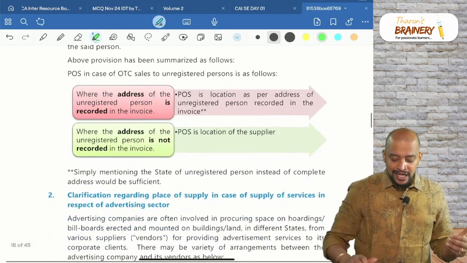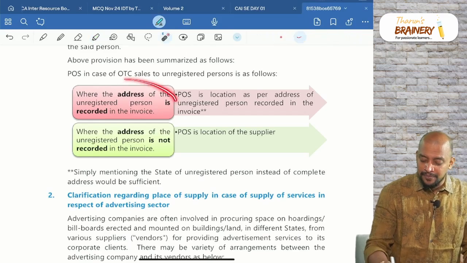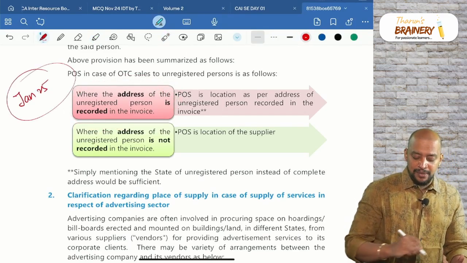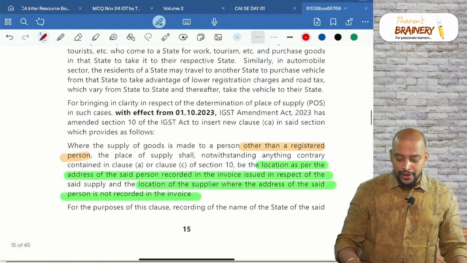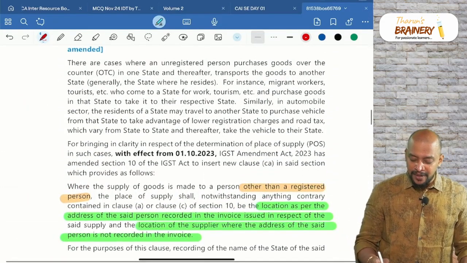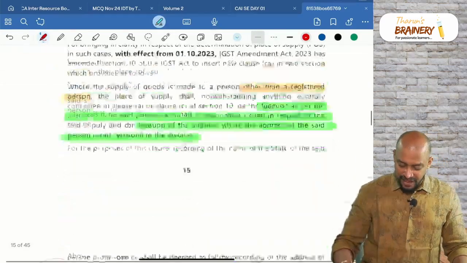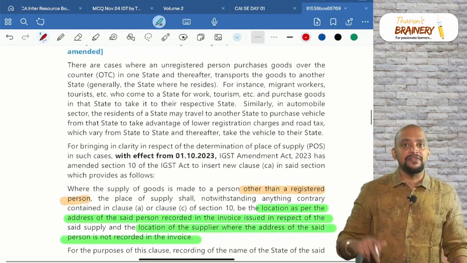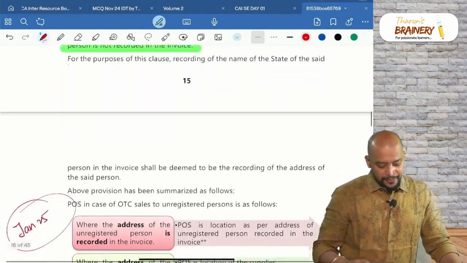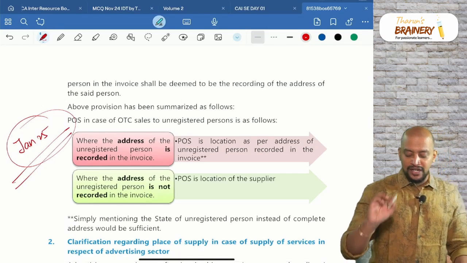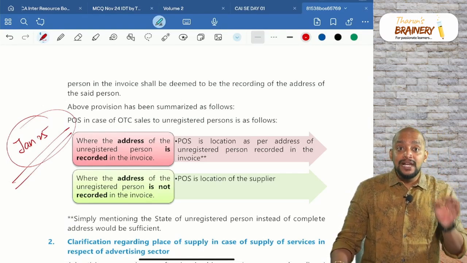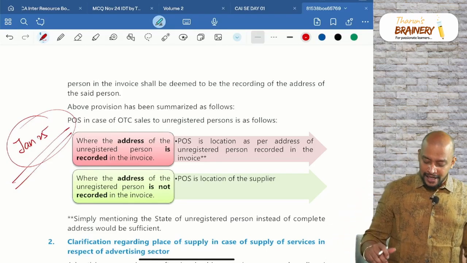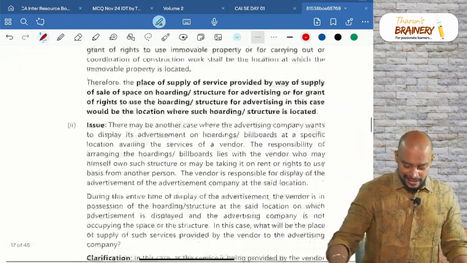Okay, so if the billing address and delivery address are the same, this is the new amendment for Jan 25 only. This amendment is applicable because this particular point is added with effect from a later date. This clarification was given at a later point of time. It was not there previously. They have added it at a later point of time. So definitely for the Jan 25 exam only it will be applicable. That is when the billing address and delivery address match.